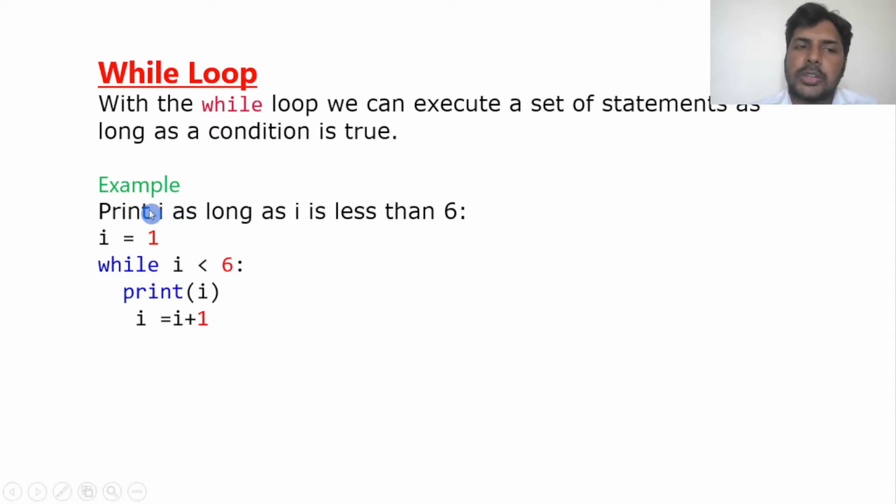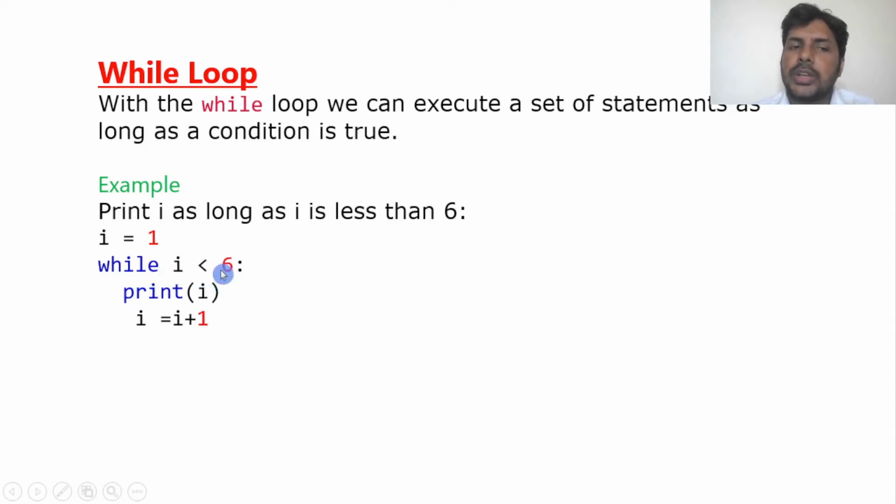You can see a small example I have taken. I want to print till 5, that is, less than 6. I want to print i as long as i is less than 6, that means till 5. So first I have taken i is equal to 1. Now i is equal to 1, and I have given a condition that i less than 6. i means 1, right? So 1 less than 6, yes, the condition is satisfied.